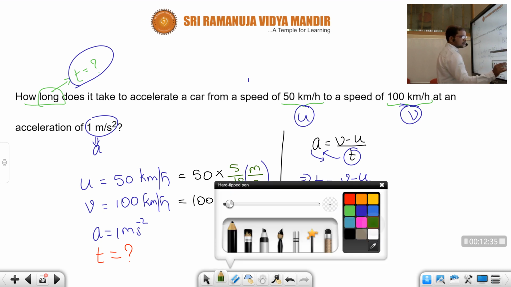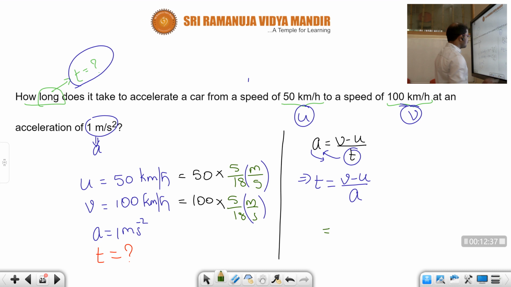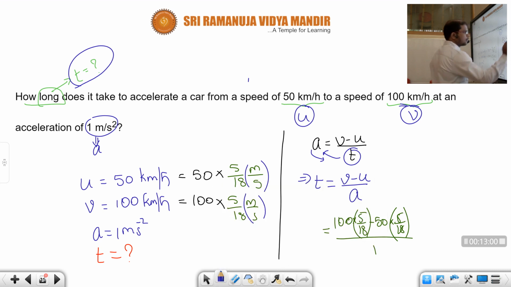Okay, children. Let's replace the values. What is the v value, children? Final velocity is 100 into 5 by 18. So 100 into 5 by 18 minus initial velocity 50 into 5 by 18, by acceleration 1, children. Acceleration is how much? 1. Okay. So here we can take 5 by 18 common, children.